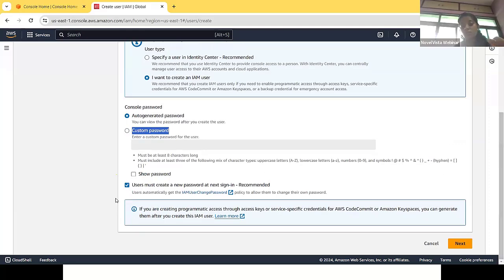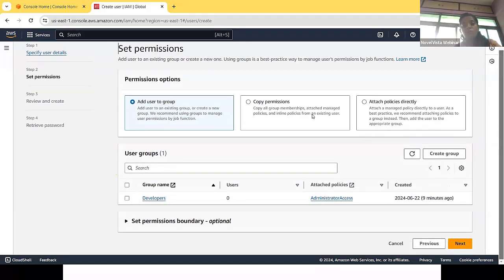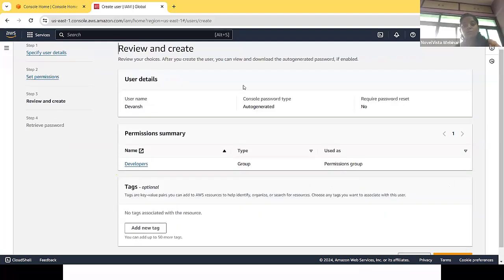Now, what will be next? It will ask whether the user has to change the password on the next sign in. Once you allocate an auto generated password to the user, you have to decide whether the user is able to change their own password. Yes or no? It depends on you. In my case, I'm not giving access for the user to change their password, so I uncheck that box and click on next. Once I click on next, it will ask to add the user to a group. Yes, I need to add Devansh to the group of developers. Now Devansh is added to the group of developers.